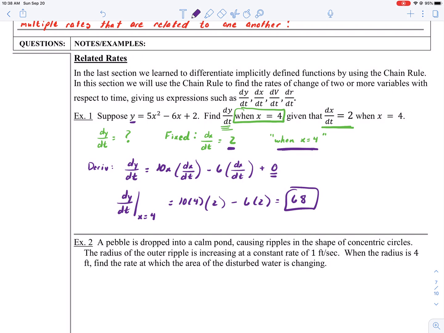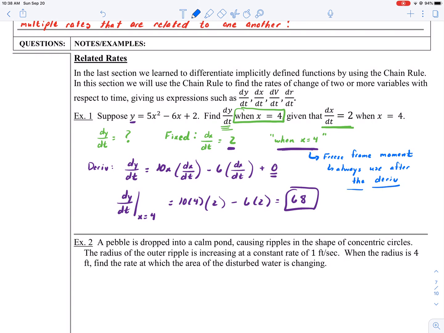I don't have a unit for this. This is just kind of a random equation. But this is the way that we're going to attack related rates that are a little bit more complex. So this piece is what I call the freeze frame moment in time. And you cannot plug that in until after you take the derivative. We cannot use that. Always use it after the derivative.